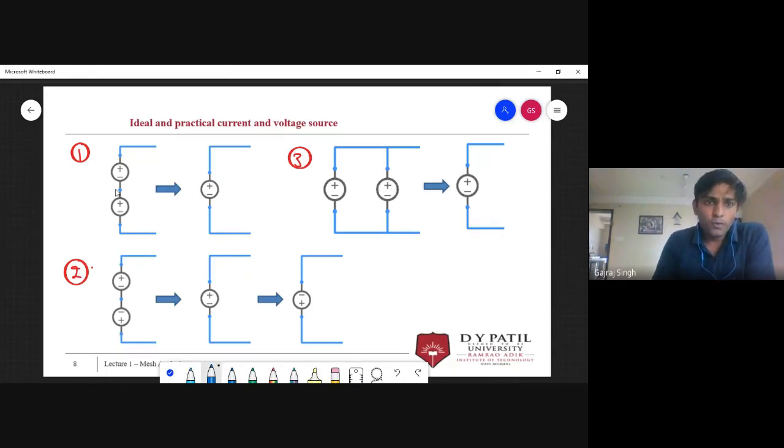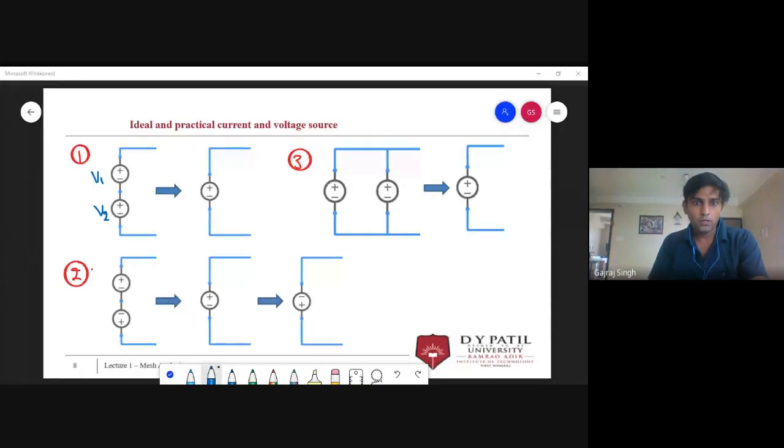You already know about it. Suppose I have this voltage source having voltage V1, and this voltage source having voltage V2. Now we can replace these two voltage sources with one voltage source. And what will be the value? Let me know in the comment section. Write quickly.